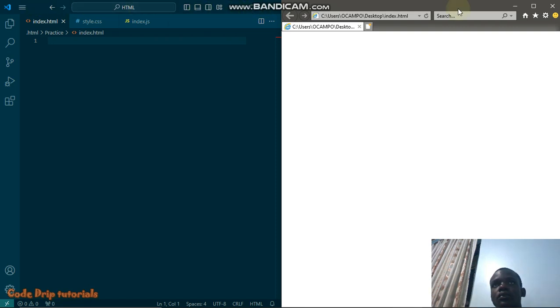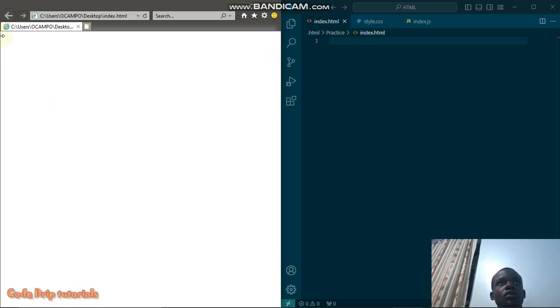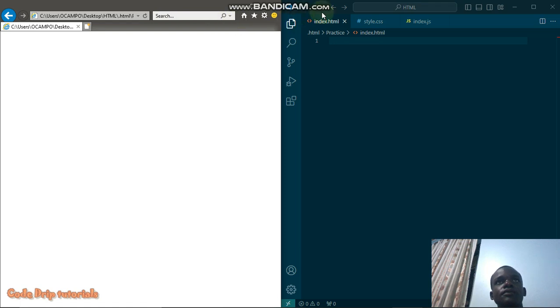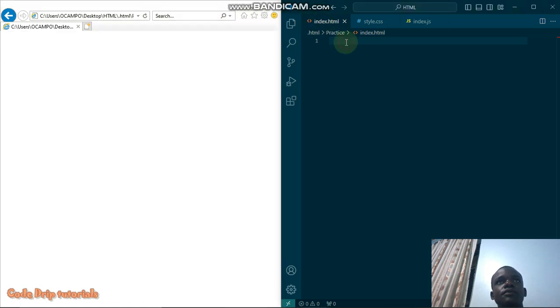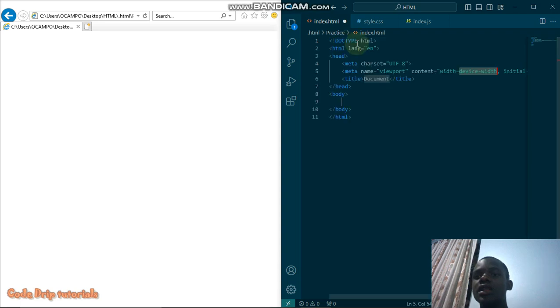Maybe I could prefer putting this the other side. Okay, let's start. There's some few changes I want to do here. So let's jump into it. If you are using Visual Studio Code, just press exclamation mark, then either enter or tab key.